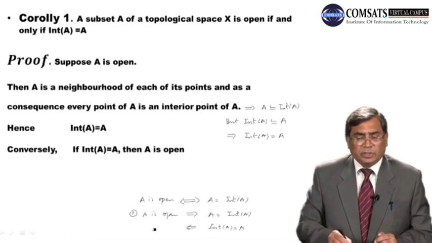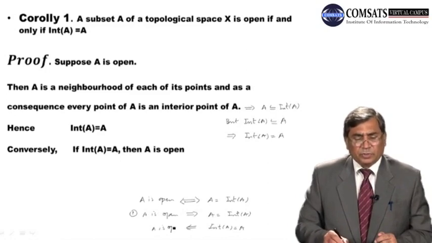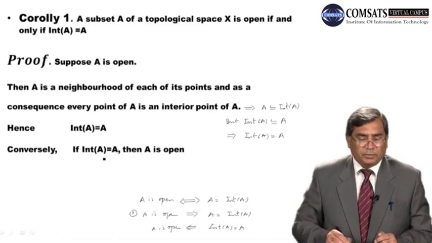So conversely, students, we assume that int of A is equal to A. Now int of A is always open, as we have proved in the previous theorem. Int of A is always open. This is open set, and this is equal to A, therefore A is an open set. So this completes the proof.